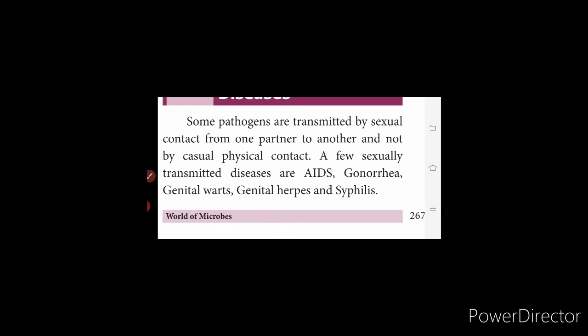This is how sexually transmitted diseases spread. A few sexually transmitted diseases are AIDS, gonorrhea, genital warts, genital herpes and syphilis. This is a 2 mark question, children: name sexually transmitted diseases. AIDS, gonorrhea, genital warts, genital herpes and syphilis.